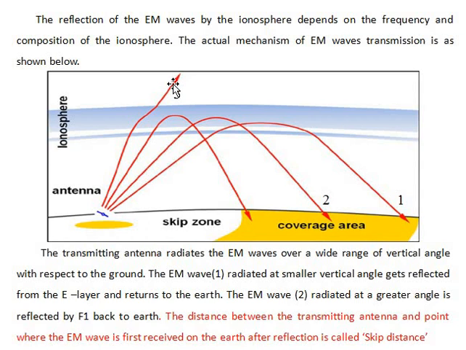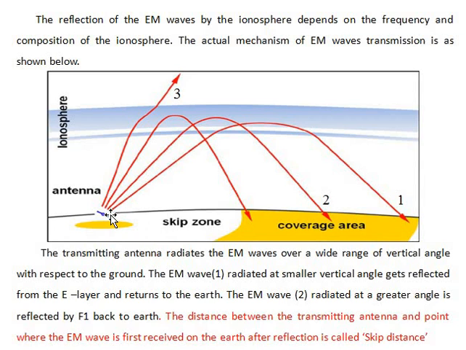So the EM waves radiated at a greater angle are reflected by the F1 layer back to the earth. The distance between the transmitting antenna and the point where the electromagnetic wave is first received on the earth surface.